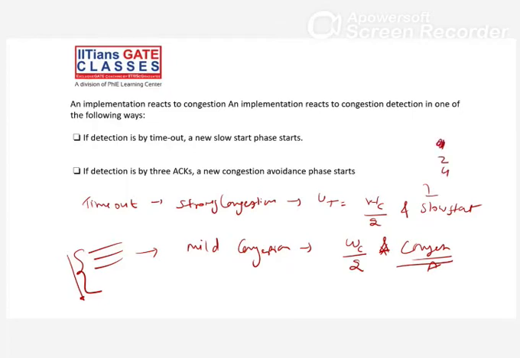And we reduce our threshold value also. That is an important point. With slow start phase, we are reducing our threshold value also, because there is some congestion. So somehow whatever number of segments we are sending, we need to decrement, right? That's the meaning. Now see that part.